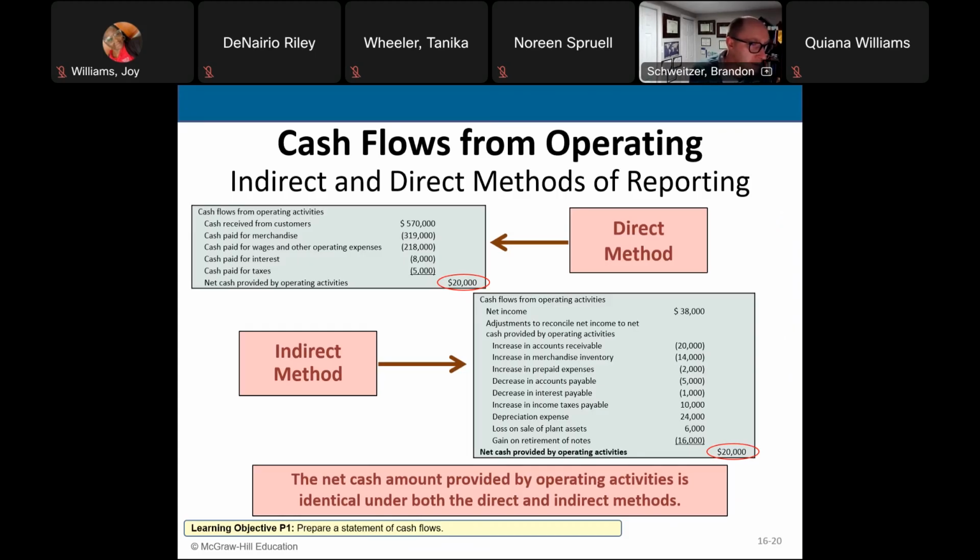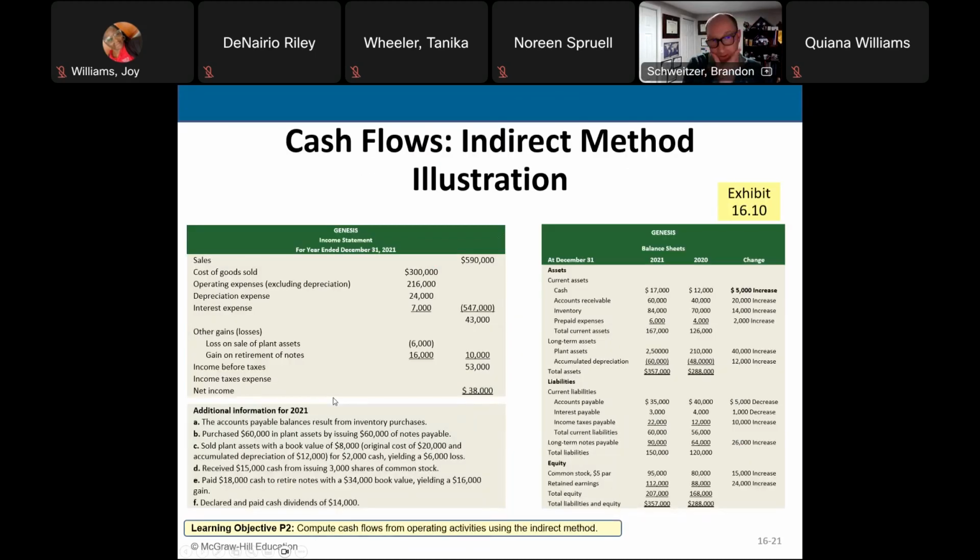It's indirect because it doesn't involve the cash accounts. So we take net income, then plus or minus all these things that are not cash related. What that does is it helps us to understand that our net cash balance from operating activities is what it's supposed to be. It's a way of verifying it. And this just shows us a nice graphical representation of the indirect method for the statement of cash flows.